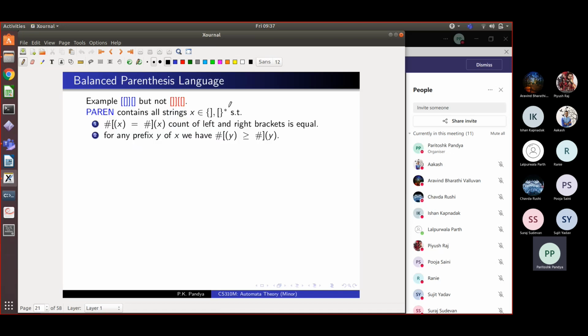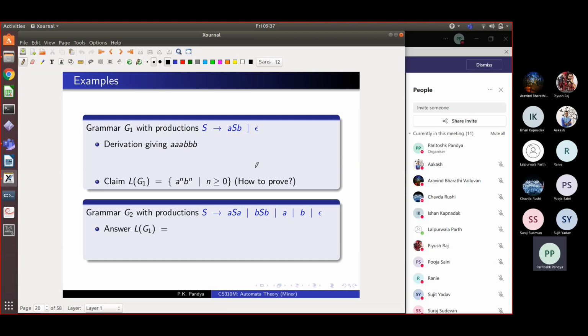We also saw a grammar for palindromes. What language does this generate?